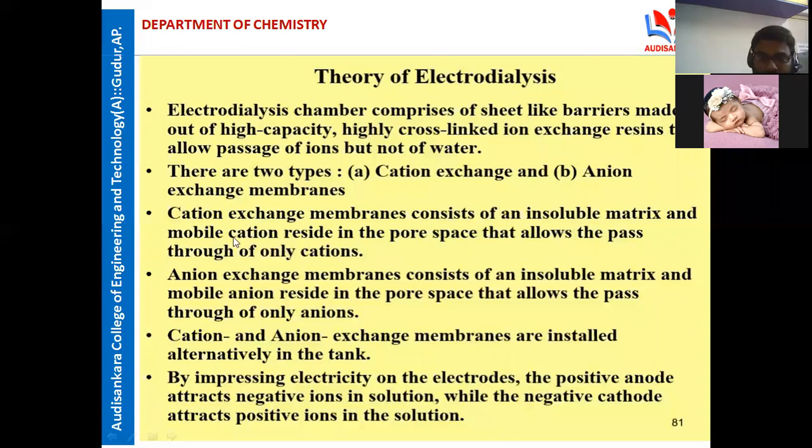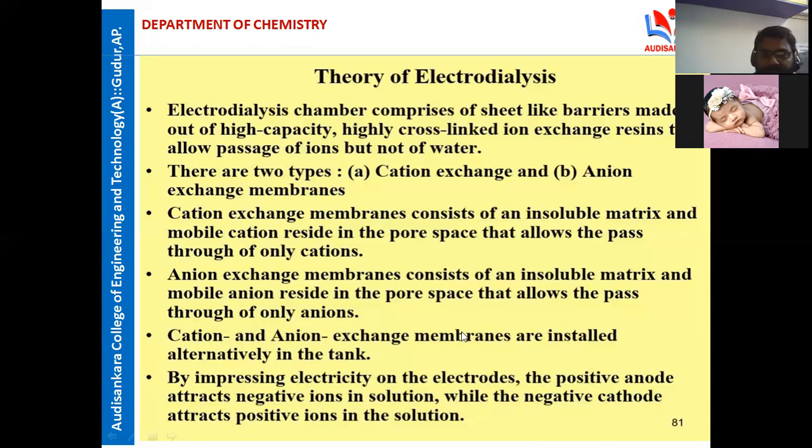Mobility means movement of cations, residing in the pore space, which allows only cations to pass through. That's why it is known as a cation exchange membrane. Anion exchange membranes consist of an insoluble matrix and mobile anions residing in the pore space that allow only anions to pass through.